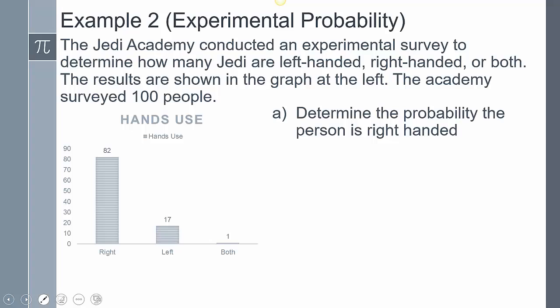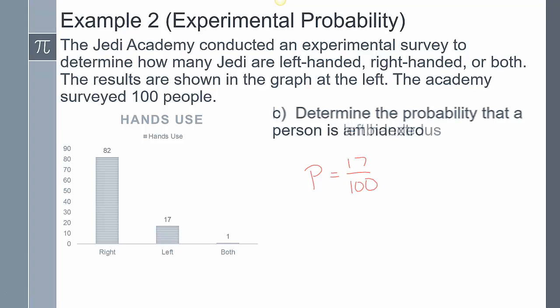So there's going to be a total of 100 observations, and 82 were right-handed, so I'm going to say the probability is 82 out of 100. B, it says determine the probability that a person is left-handed, so I'm going to say 17 out of 100. C, it says determine the probability that a person is ambidextrous, so that's going to be 1 out of 100.